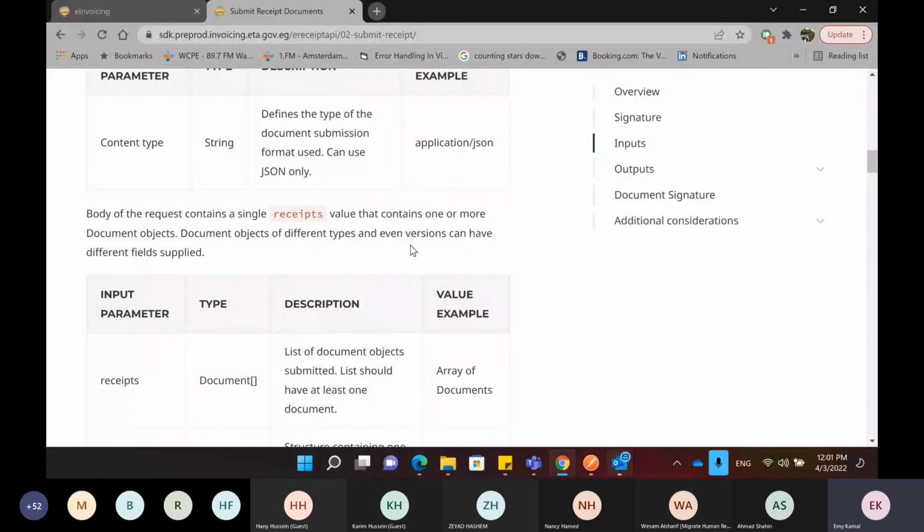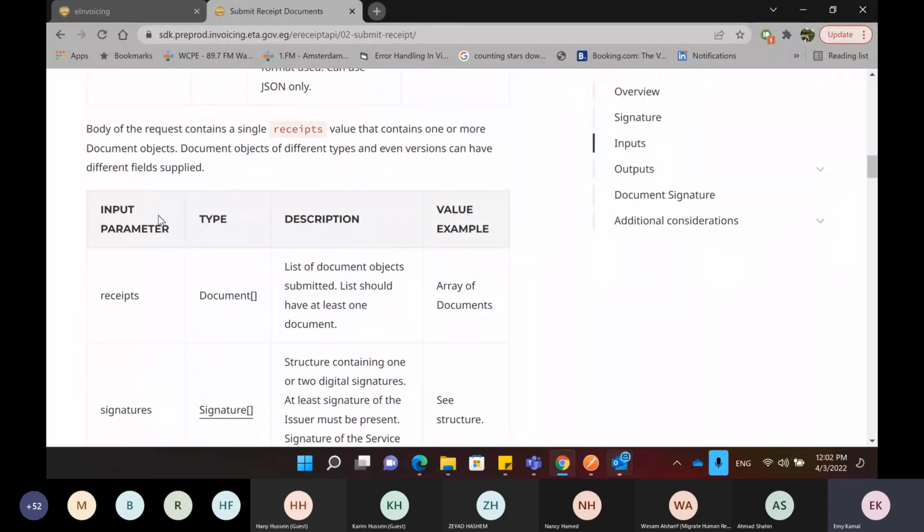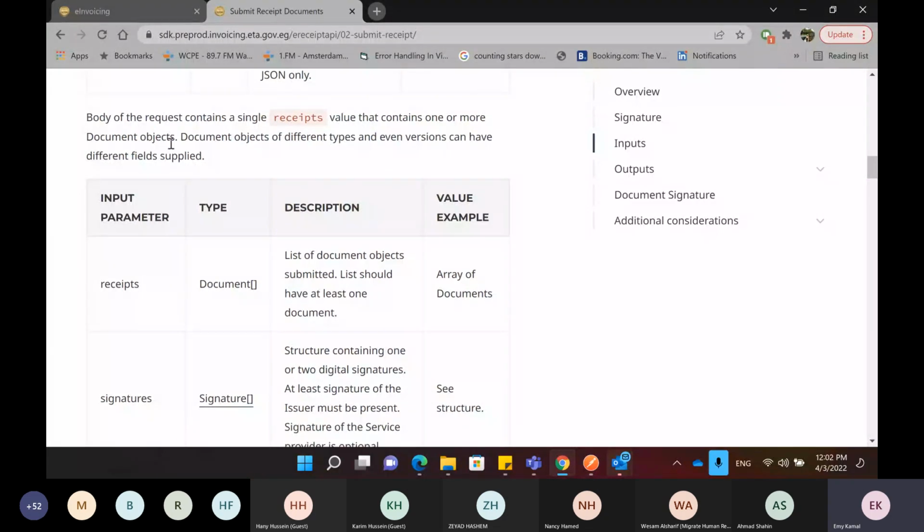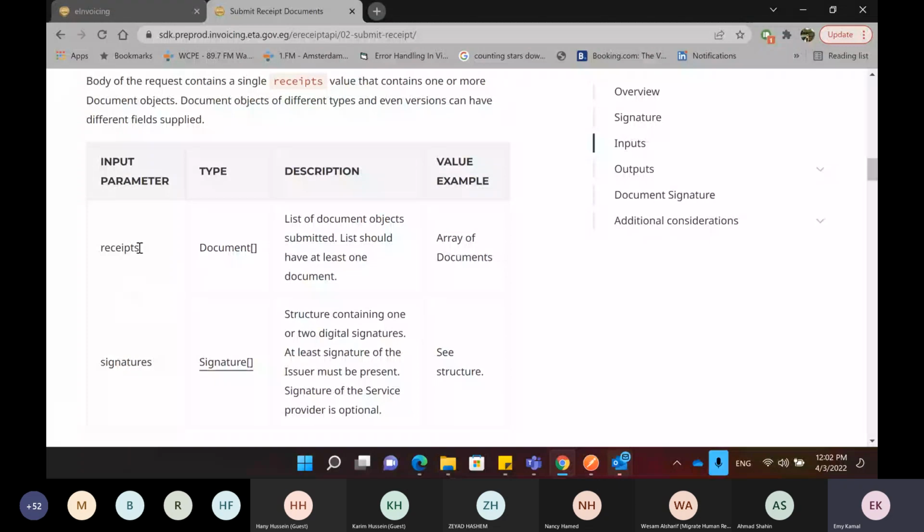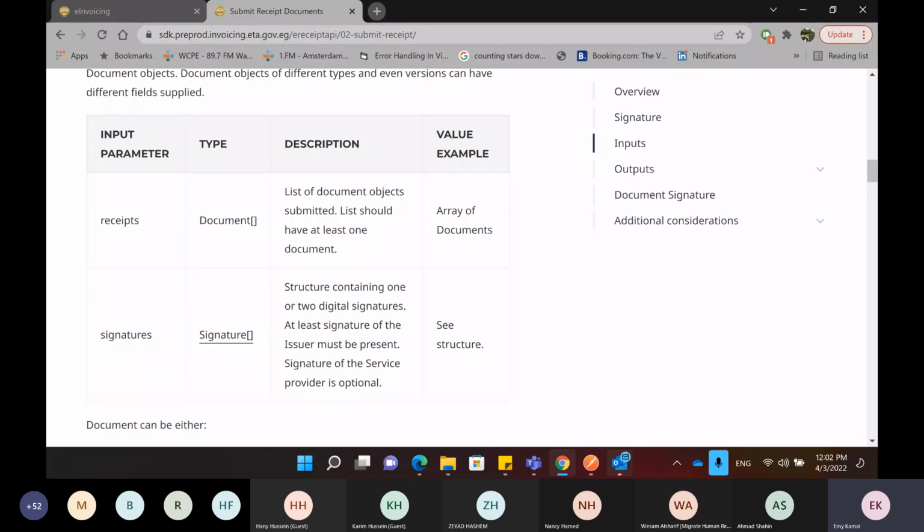And for the input about the receipts themselves, I need to provide that in the body of the request. I can submit one receipt or multiple receipts in the same submission. So in the body, I have to include the receipts in the structure that I showed you earlier. I need to include all the receipts in JSON format that can be submitted to the system.